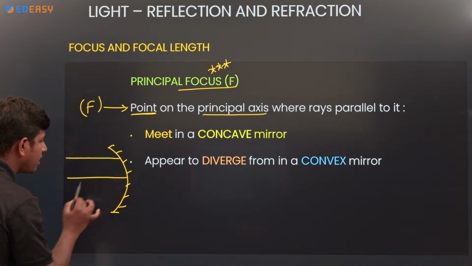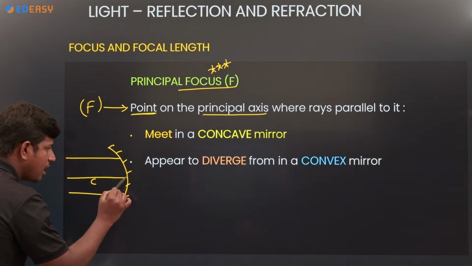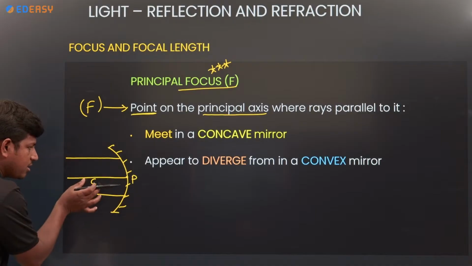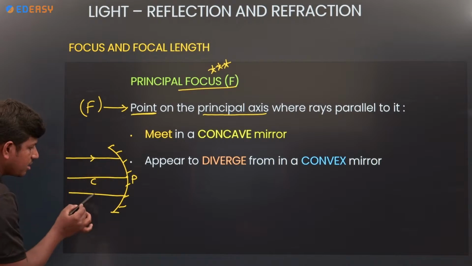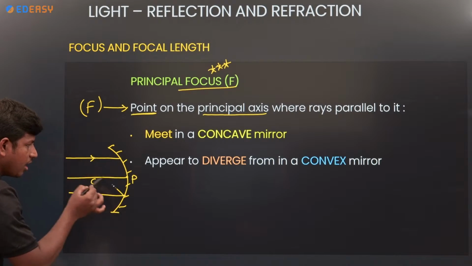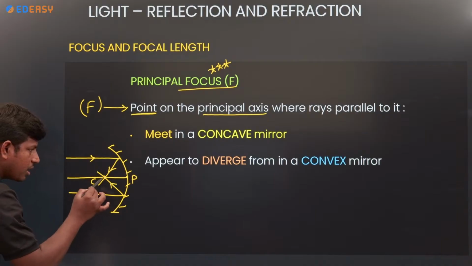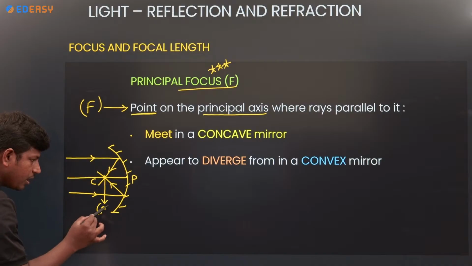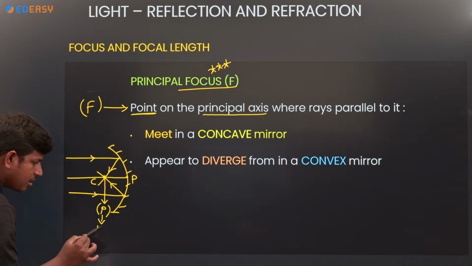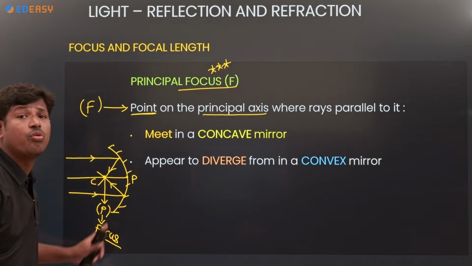See, a number of light rays are striking. This is the principal axis because it is passing through P as well as C. It passes through C and P only. And see, the number of light rays strike and converge at a point. Here is the one point we have taken. This point we call the focus.